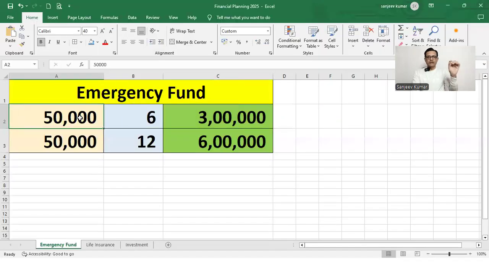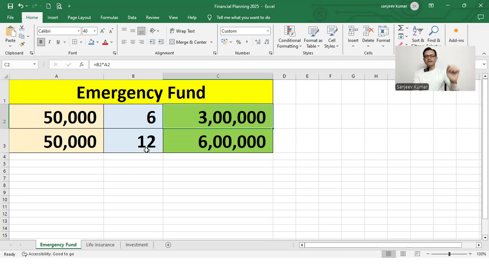For example, if your household monthly expense is 50,000, and both husband and wife are earning, then you should keep at least 6 months of your household expense. It means 50,000 multiplied by 6, 3 lakhs, as an emergency fund.